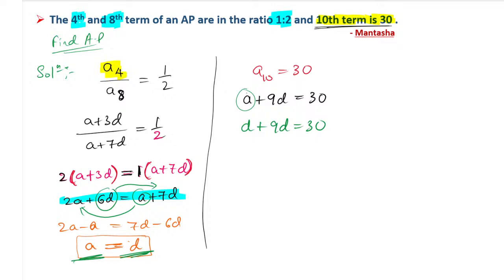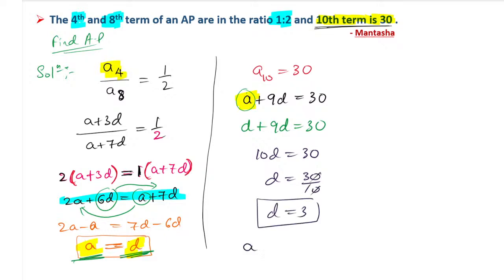Substituting that A value as the D value. Okay. D plus 9D is 10D. 10D is equals to 30. So D is equals to 30 by 10. 0, 0 get cancelled. So D value will become 3. So you found the D value is 3 and the A value is also equal to D. So the A value is also nothing but 3 only. So A and D both are the same. So the A value is also 3.